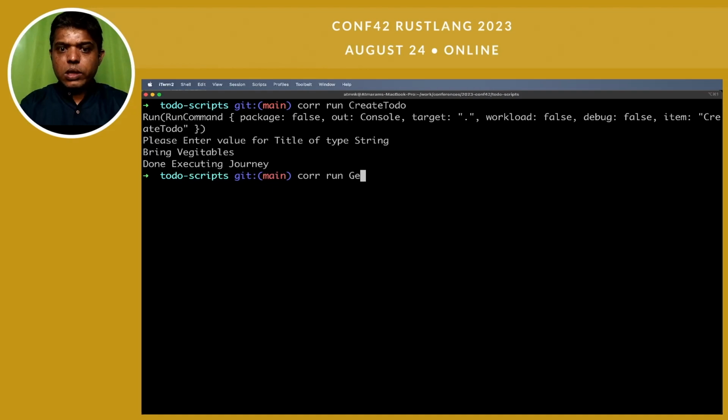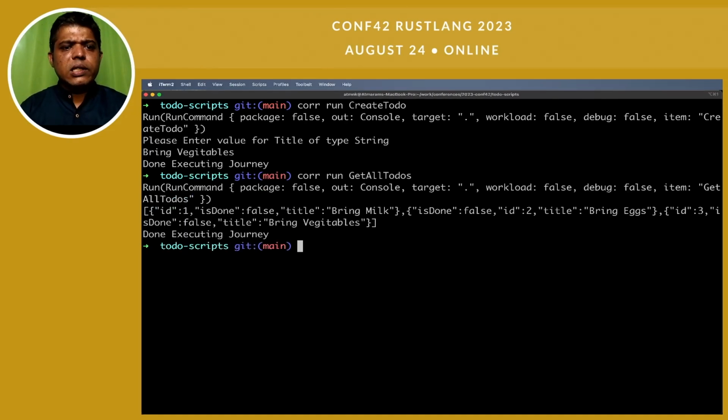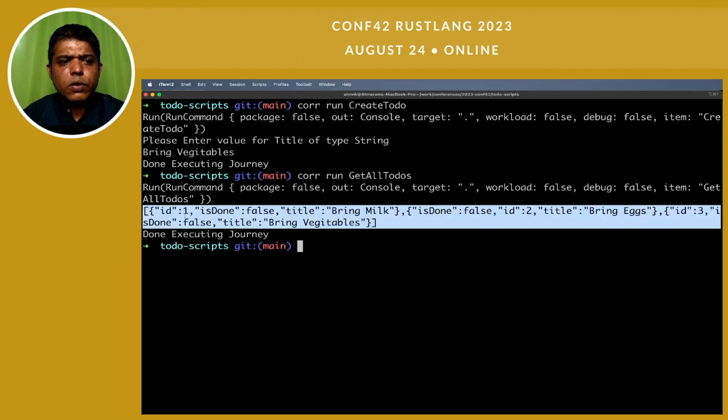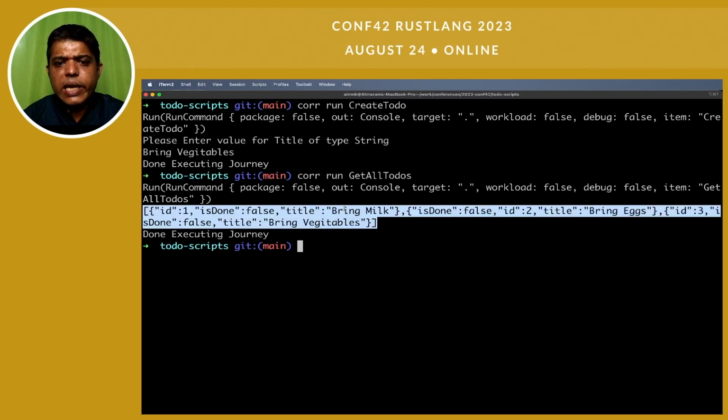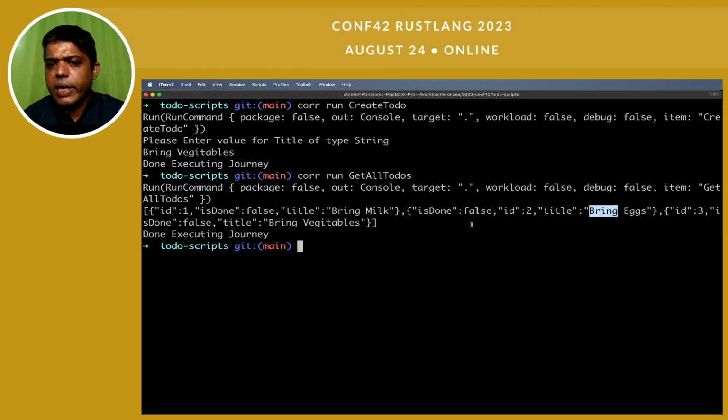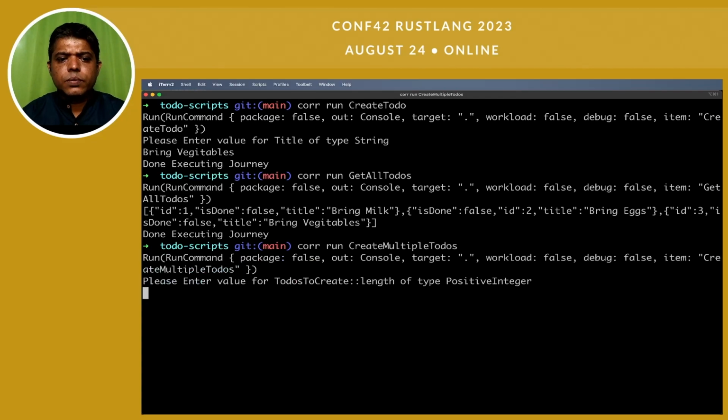What I am going to do is get all to dos. Now if I run this command, it is giving me all the to dos. If you see, the response is a string which has to do with title: bring milk, bring eggs, and bring vegetables. Now this is not all the tool can do. I am going to show you one more command, create multiple to dos.